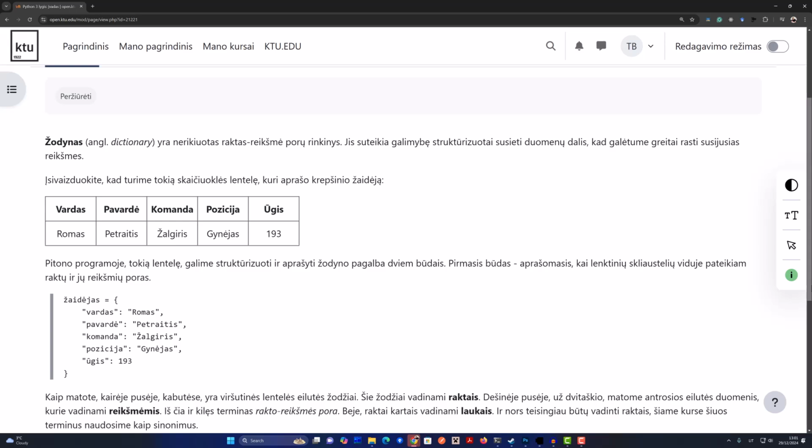Exactly. And like that basketball player example they gave, where Vardas was the key. They use Vardas for the player's name, Pavardos for the surname, and so on. Each one paired up with its corresponding value. So if you had Vardas, Romas, that would mean the player's name is Romas. Well, that makes sense. So clear.